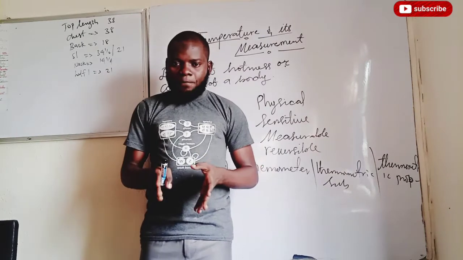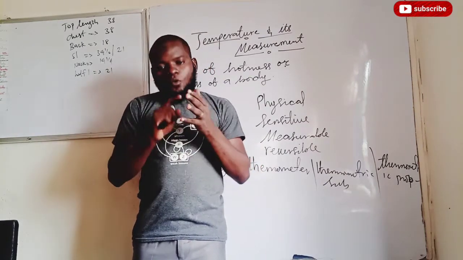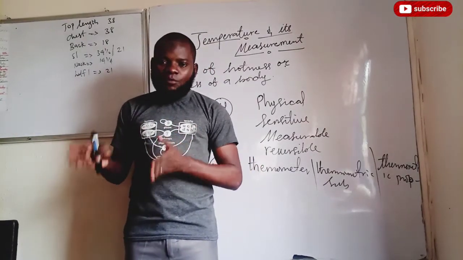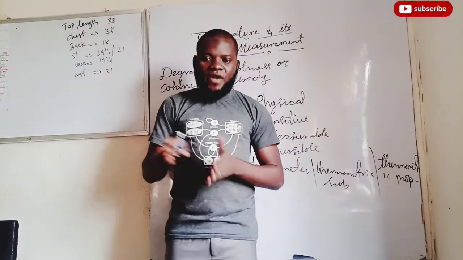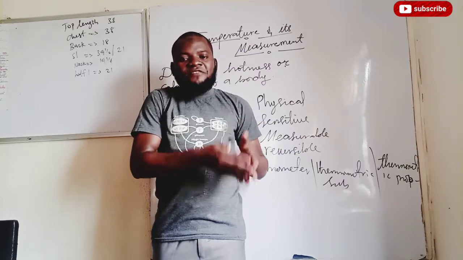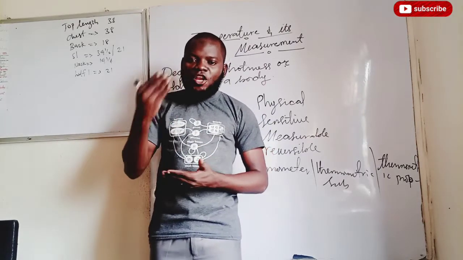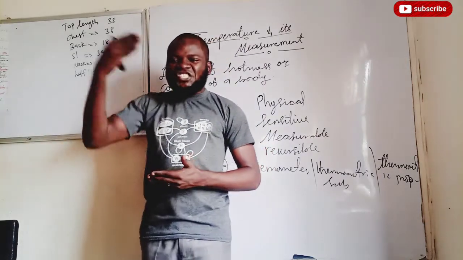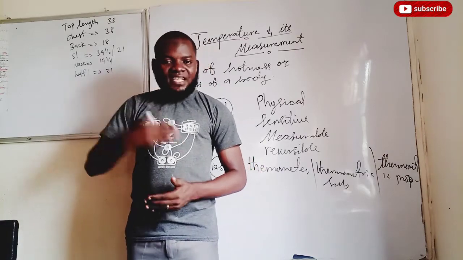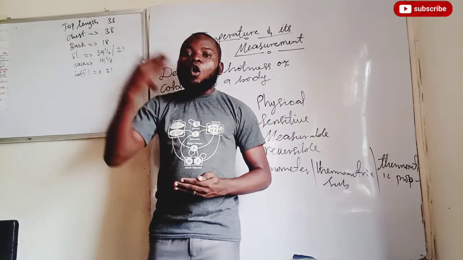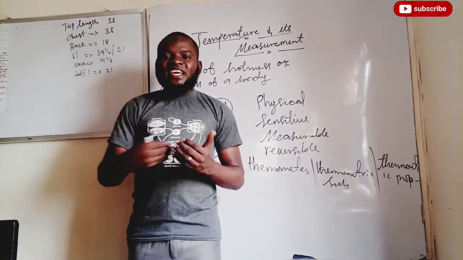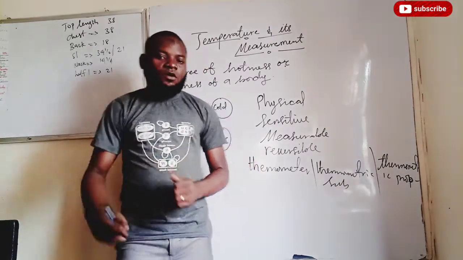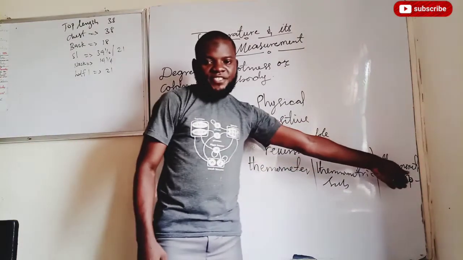Are we together now? Good. So the first one is the liquid in glass thermometer. The thermometric substance there can either be alcohol or mercury. And the thermometric property is the change in volume of alcohol or mercury, depending on the one you are using, with a change in temperature. That is the thermometric property.